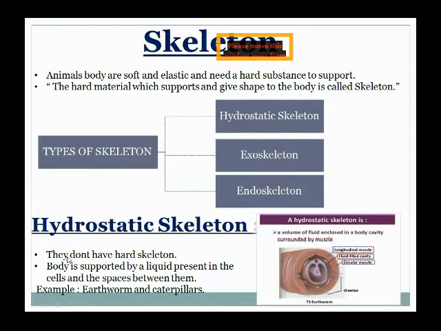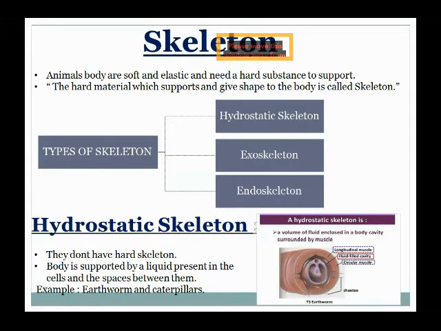So what happens in a hydrostatic skeleton? There is a pressure-filled fluid. The liquid present inside the body is a pressure-filled fluid which not only gives a specific shape to the body of earthworms and caterpillars but also helps in locomotion. What is locomotion? Locomotion means movement of the body from one place to another.